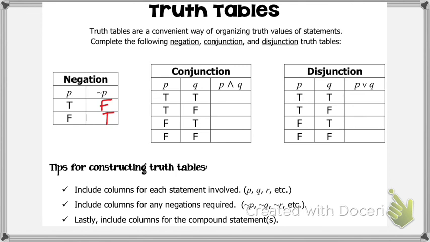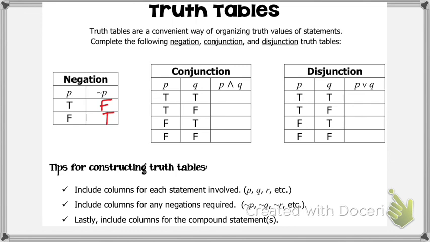So our first scenario, they're both true. Second scenario, P is true, Q is false. Third scenario, they're flipped. And fourth scenario, they're both false. Did we miss any scenarios here? No, we covered all 4 of them. So now we have to say, based upon these 4 scenarios we have, what will our conjunction be?